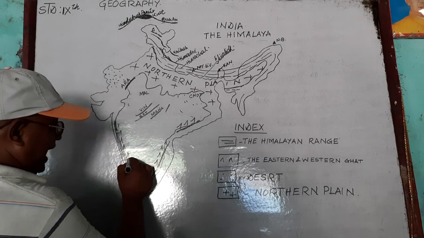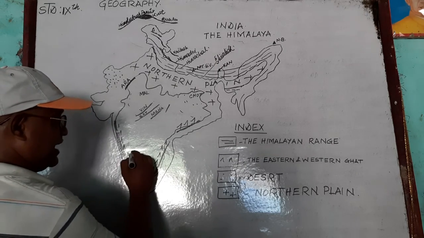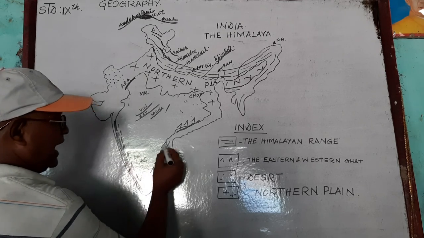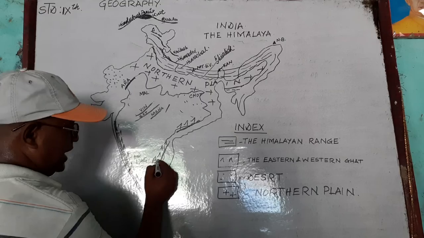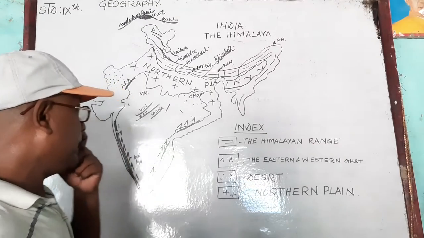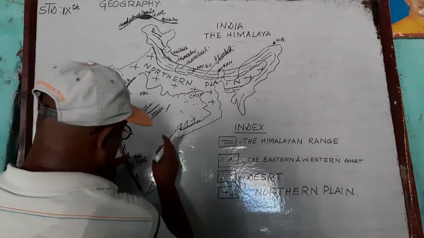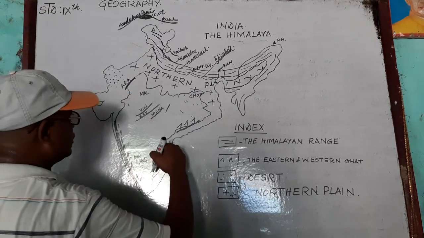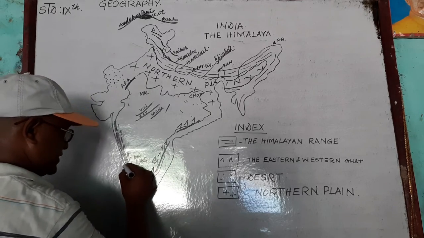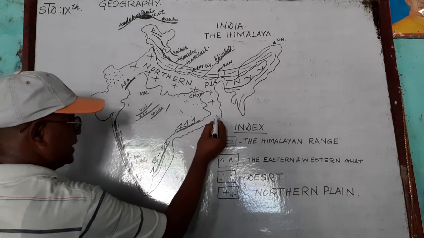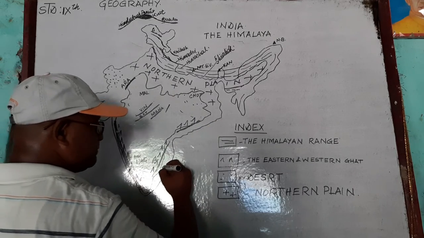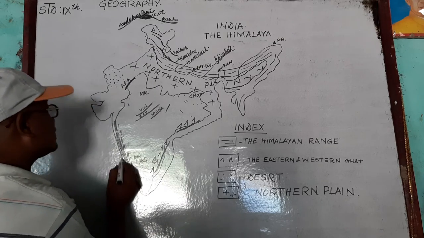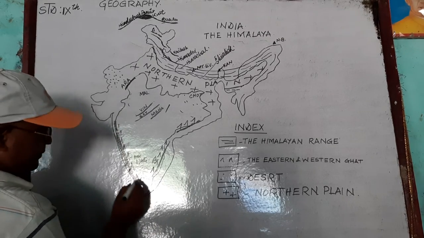Anai Mudi is the highest peak of the Western Ghat. And Mahendragiri is the highest peak of the Eastern Ghat. And both are the southern marginal regions. So this is the plateau region. And the rest of this part is considered as the eastern coastal plain, and this is the western coastal plain.